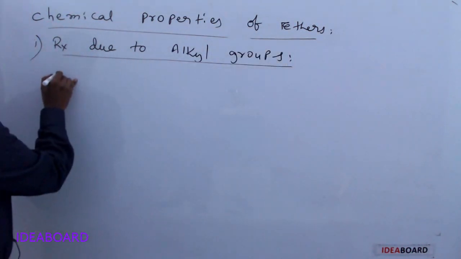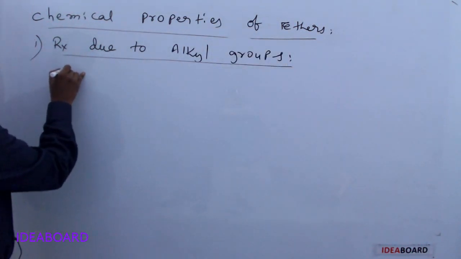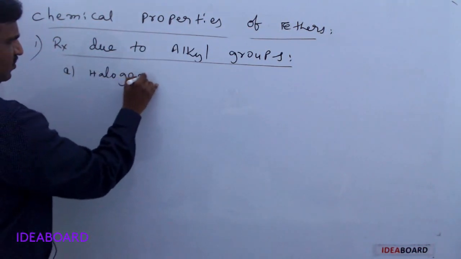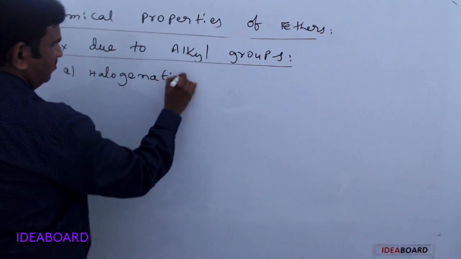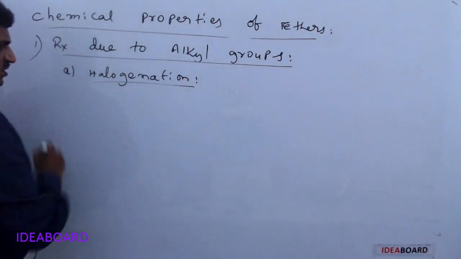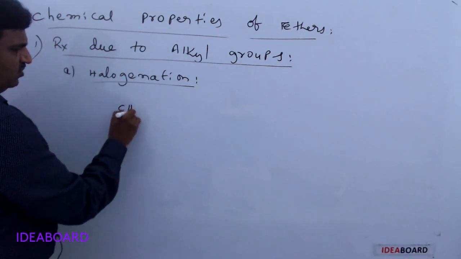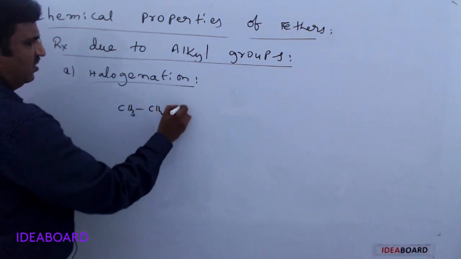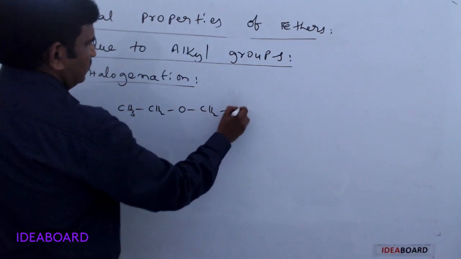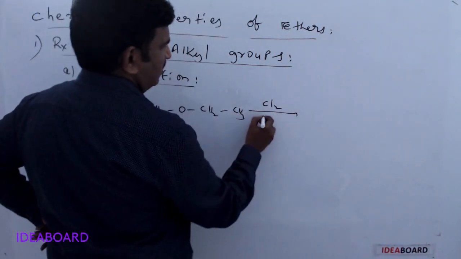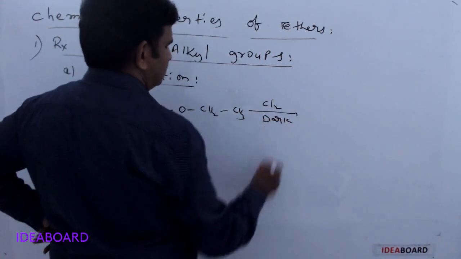In this, the first one is halogenation. For example, I am taking diethyl ether, CH3CH2 O CH2CH3, and here chlorine is taken in dark conditions.